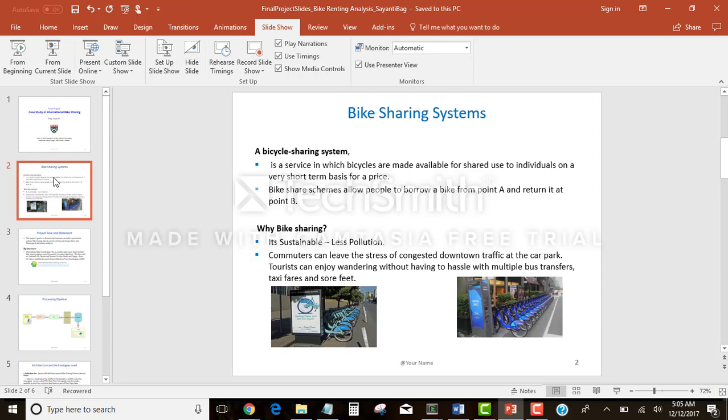Now, why bike sharing? Bike sharing is sustainable and commuters can leave the stress of congested downtown traffic at the car park. Tourists can go here and there without having the hassle of multiple bus transfers, taxi fares, etc.